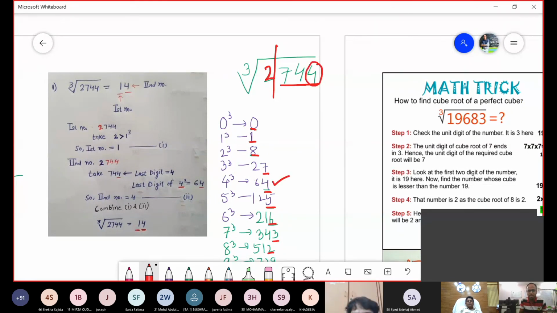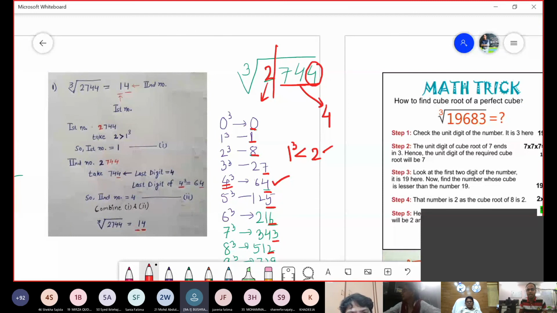When 4 comes into picture, when there is 4 cube, so pakka the last digit will be 4. And 2 lies between what cube? It lies between 1 cube and 2 cube. So the answer is 14. The answer is done. Did you understand? What did I do?